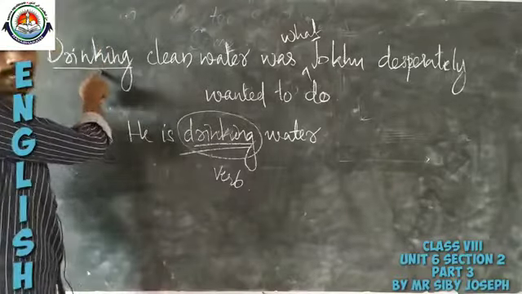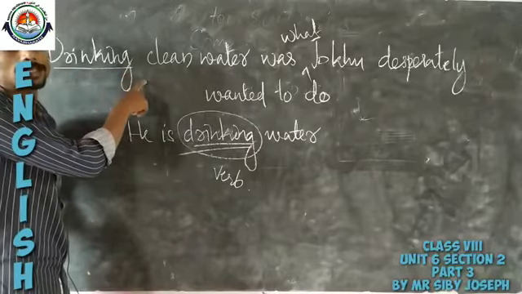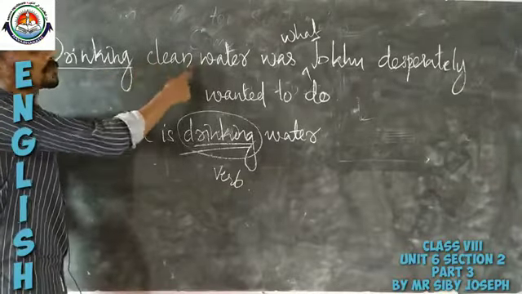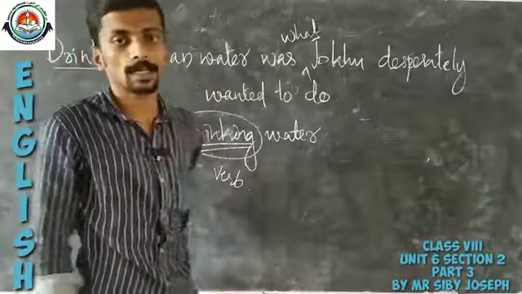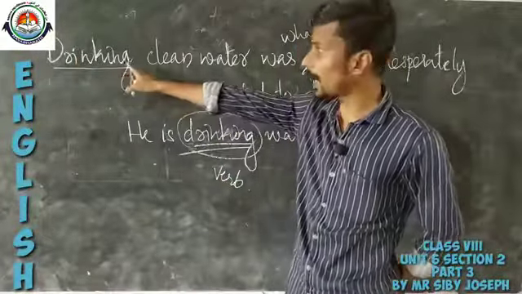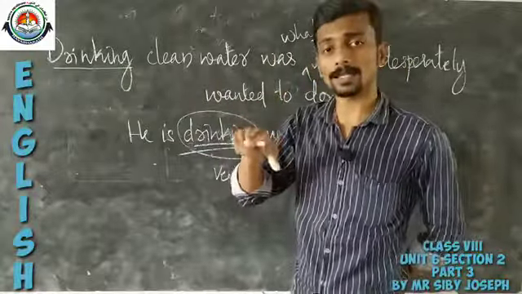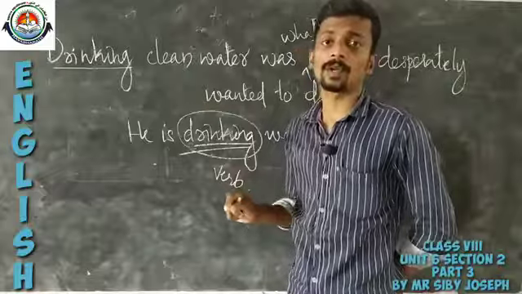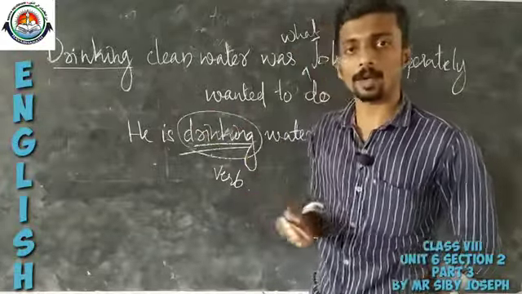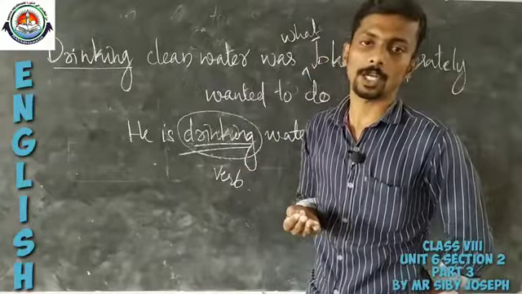Whereas in the previous sentence, this drinking is used as the noun or the subject of the verb. So whenever a verb in its ing form is used as a subject or as the noun of a sentence, it can be referred to as the gerund.